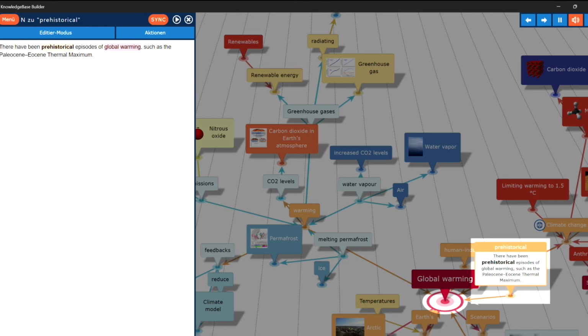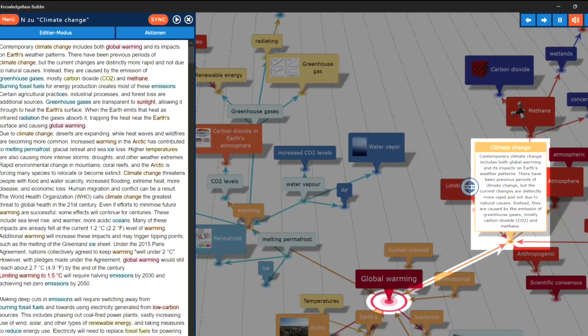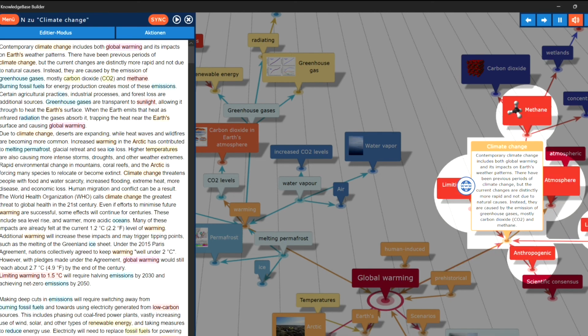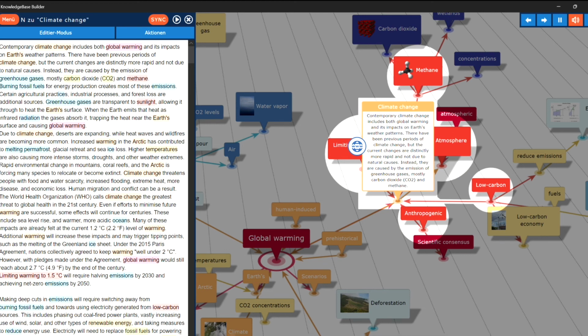Prehistorical. There have been prehistorical episodes of global warming, such as the Paleocene-Eocene thermal maximum. Climate change. Contemporary climate change includes both global warming and its impacts on Earth's weather patterns. There have been previous periods of climate change, but the current changes are distinctly more rapid and not due to natural causes. Instead, they are caused by the emission of greenhouse gases, mostly carbon dioxide, CO2, and methane. The topic, climate change, in overview.